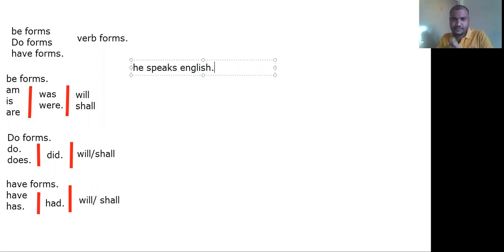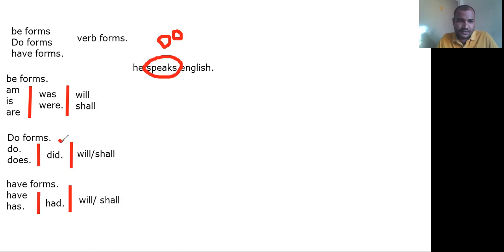First one: he speaks English. Just now I said, whenever you are talking about a verb, it always includes a do form. That is what we discussed. So the do form is there.